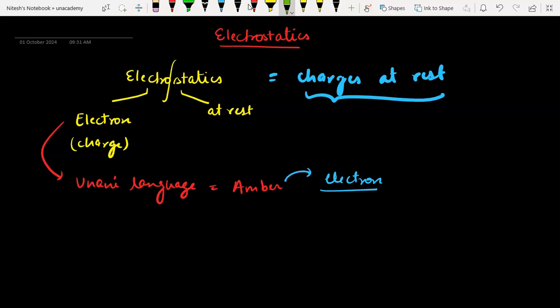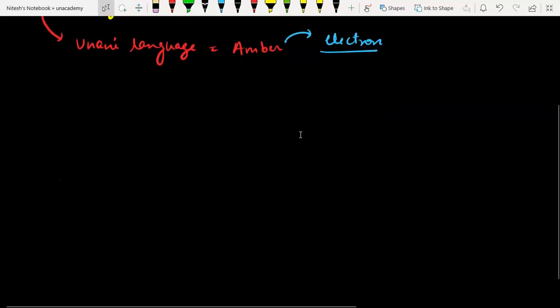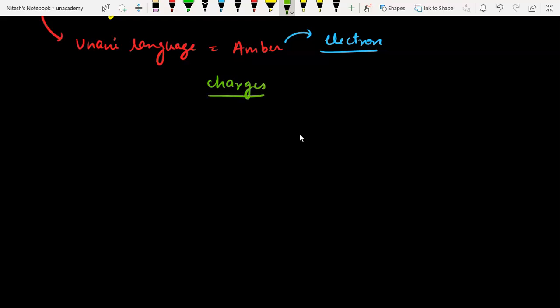Moving ahead, we are going to talk about the charges, because this chapter specifically talks about charges, so we are going to talk about them a little bit more. So let's start with the charges. What are charges? Let us first understand the term. What is the meaning of charge? Charge is the intrinsic property of fundamental particle of matter.